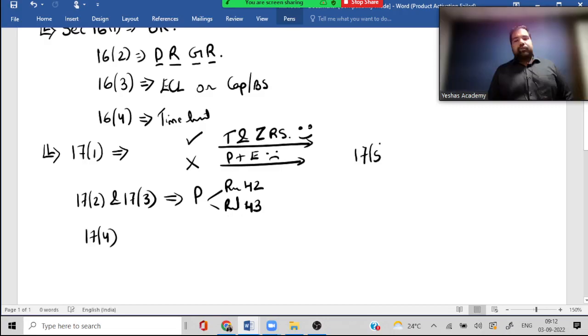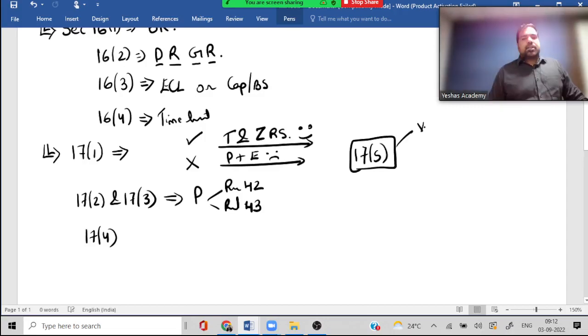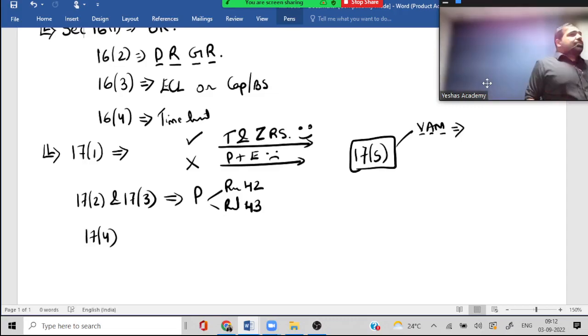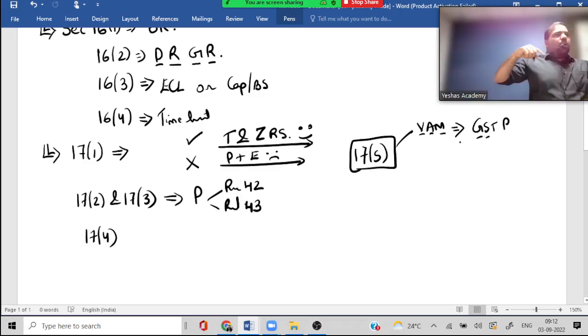17.5 says that, listen, we know you're very smart and we know you might trick us, and hence we blocked some credit. So I'm not going to use the alphabets. I'm just going to talk about the concept. The first one is VAM: vessel, aircraft and motor vehicle. Is it blocked? Yes. So cars, bikes, everything is blocked, guys, unless it is for goods, same line. What is same line? Selling it ahead or renting it ahead.